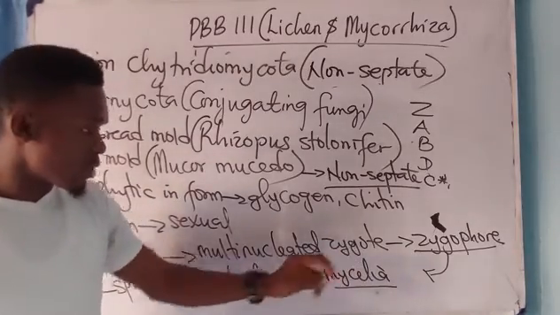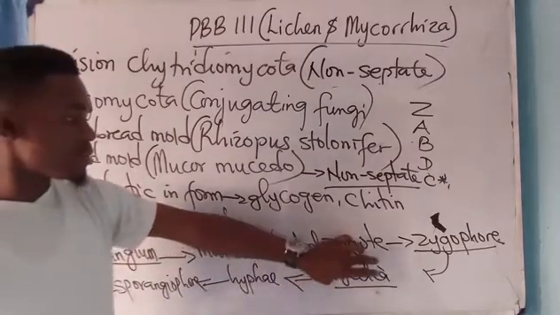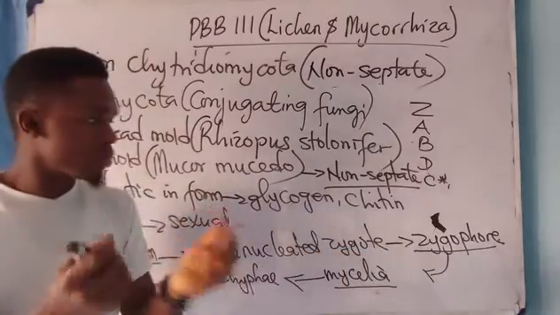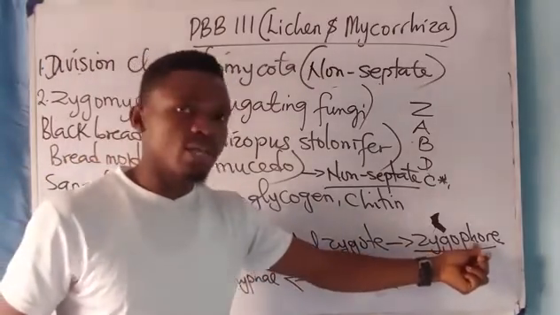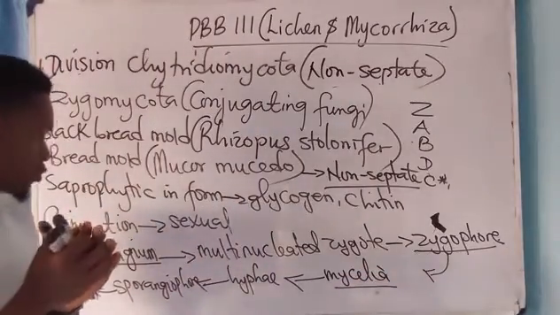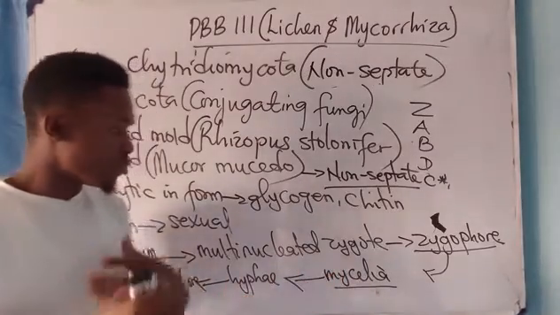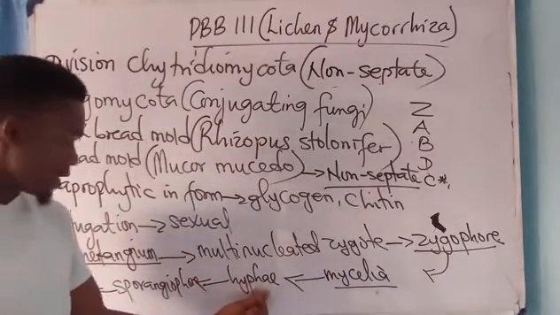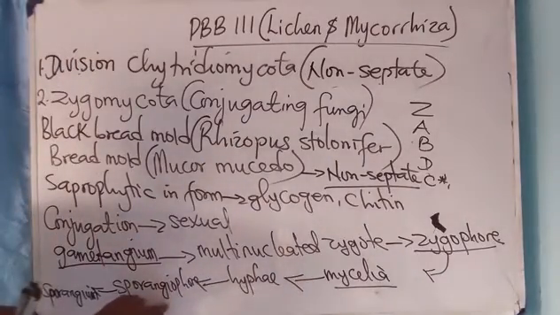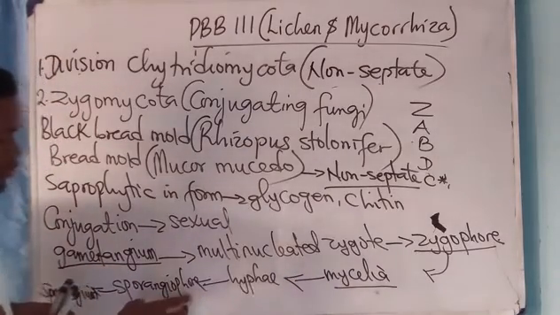Let me put it like this. As soon as this zygote is produced, it is housed in a wall called the zygospore. When this zygospore ruptures, it produces the mycelium. This mycelium develops the hyphae, and it is this mycelium that produces the sporangiophore.